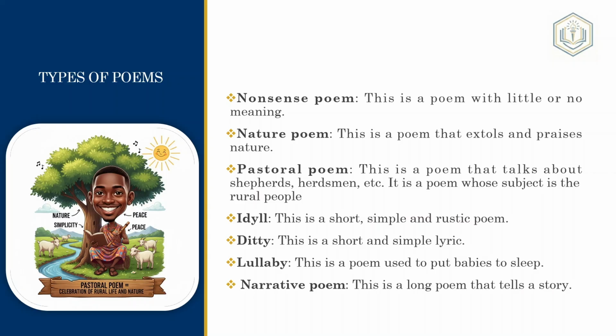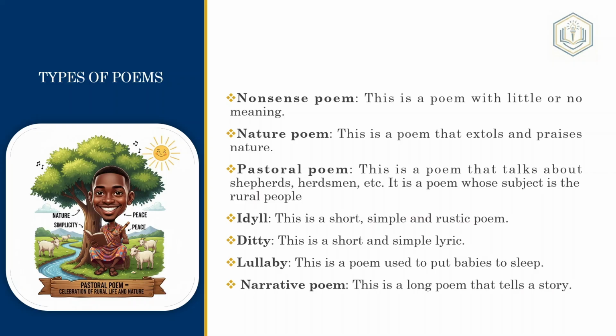Now, you should know the difference between a nature poem and a pastoral poem. A pastoral poem is a poem that talks about shepherds and herdsmen, etc. It's a poem whose subject is rural people. If you look at the picture on the left-hand side, even though the image is trying to make you see nature, many times the nature is under rural life, and then shepherding, herdsmen, sheep, and all of that. That's what a pastoral poem is.